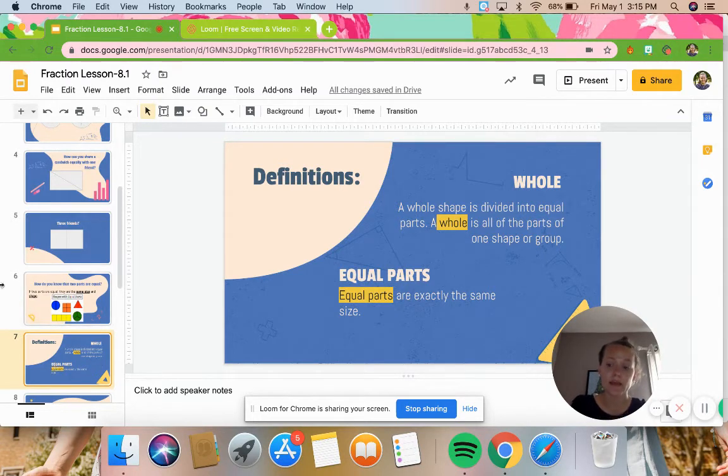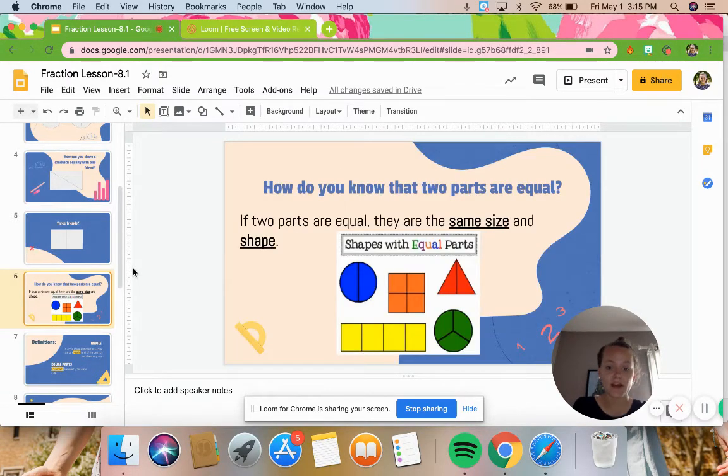So I'm going to stop you for a second. And looking back here, can you find the whole here? Which one shows the whole shape? Right, this whole thing is the whole shape. This square here is the whole shape. This triangle and these circles, that shows the whole entire shape.